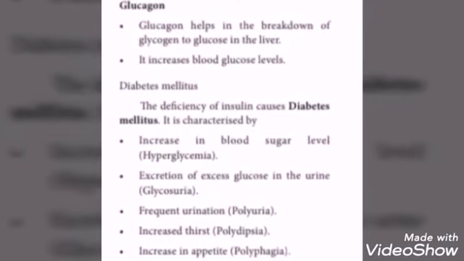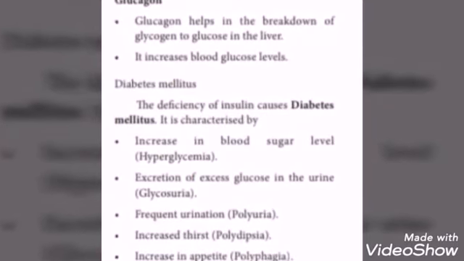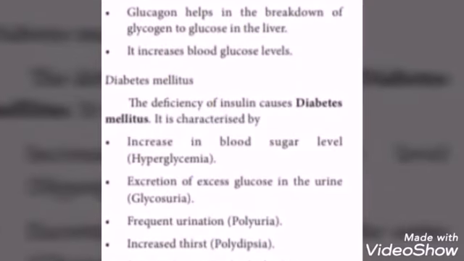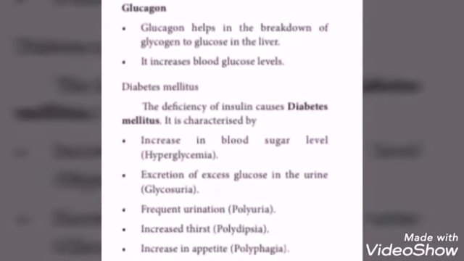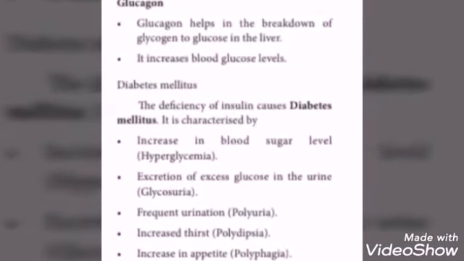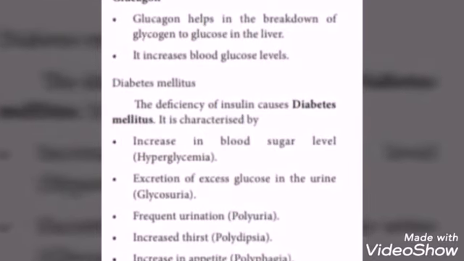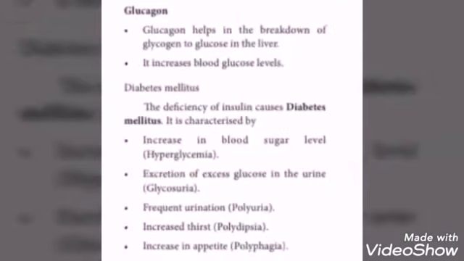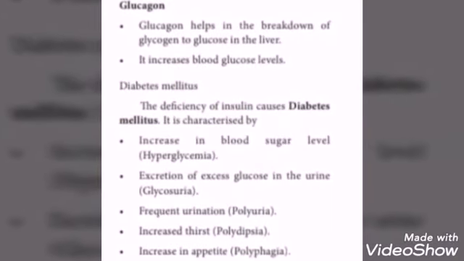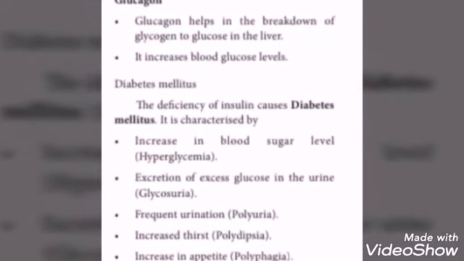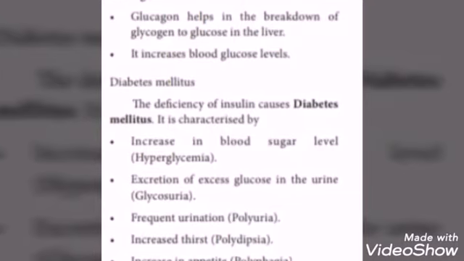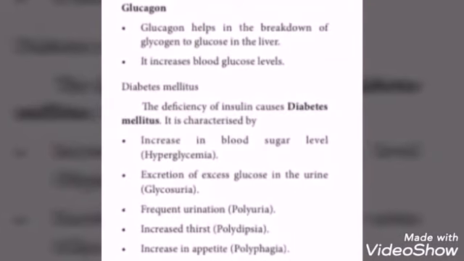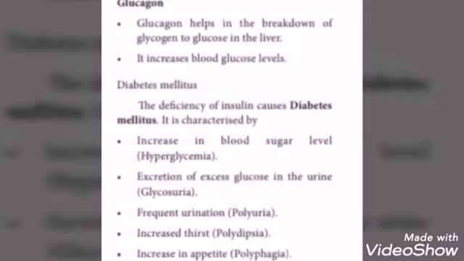Next disease is diabetes mellitus. The deficiency of insulin, which means less secretion of insulin, causes diabetes mellitus. The symptoms of diabetes mellitus are increase in blood sugar level, which is called hyperglycemia. Hyper means excess. Increase in blood sugar level is called hyperglycemia. Excretion of excess glucose in the urine is called glycosuria.